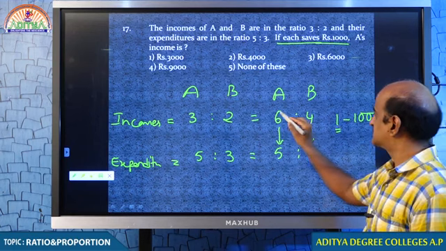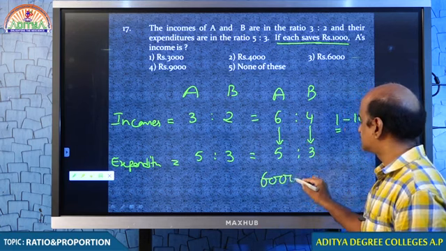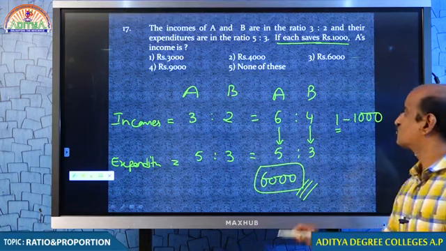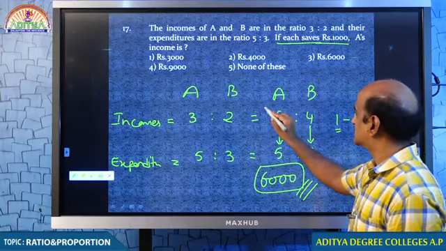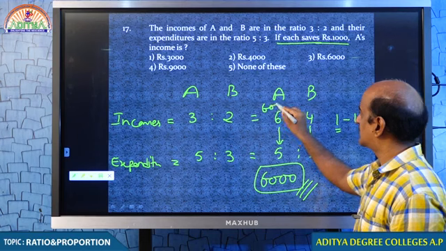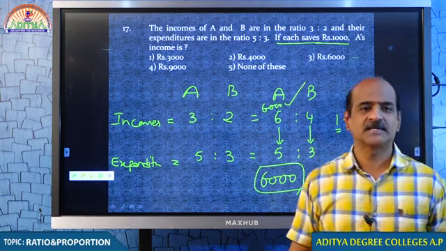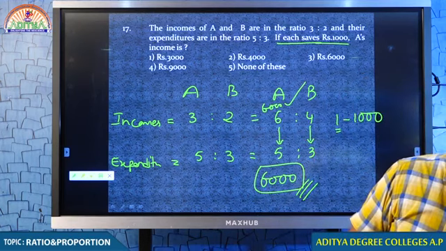Because every 1 part is 1000, 6 parts means 6000. Because here I have to take that 6000. Every 1 part is 1000, therefore 6 parts means 6000. Well done students, somebody already responded.